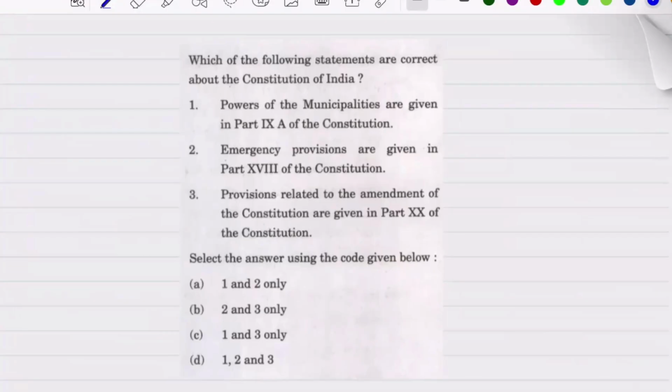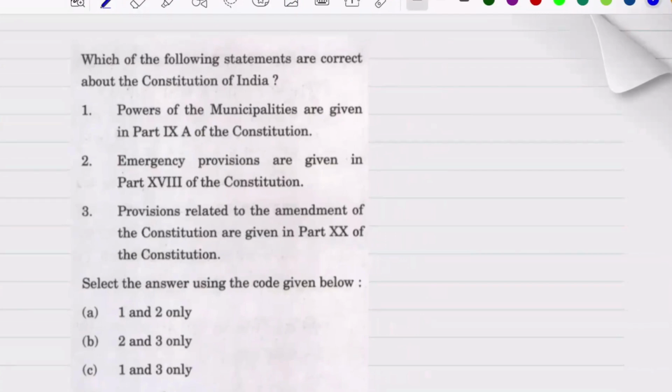Okay, now let us move on to the next question. Which of the following statements are correct about the Constitution of India? Powers of municipalities are given in Part 9A of the Constitution. Emergency provisions are given in Part 18 of the Constitution. Provisions related to the amendment of Constitution are given in Part 20 of the Constitution. So basically, what keywords do we find here? The question is about the parts of the Constitution.